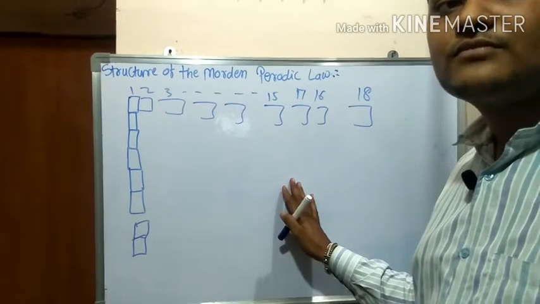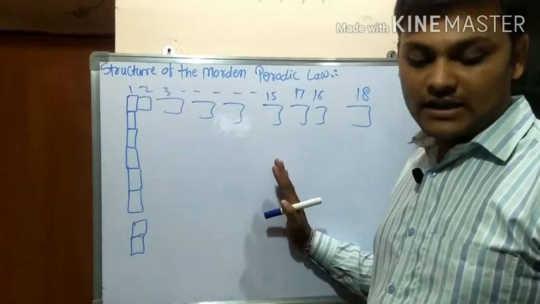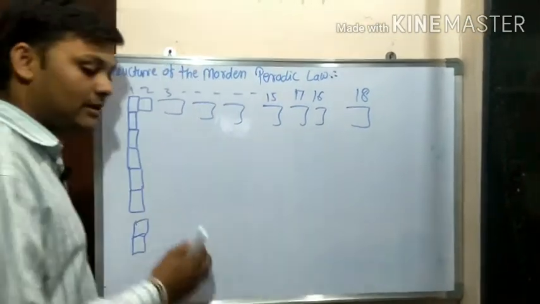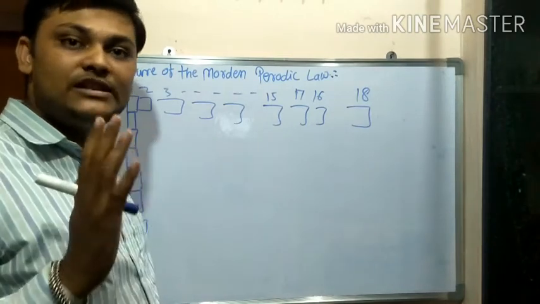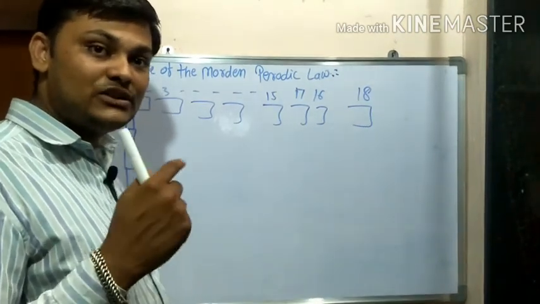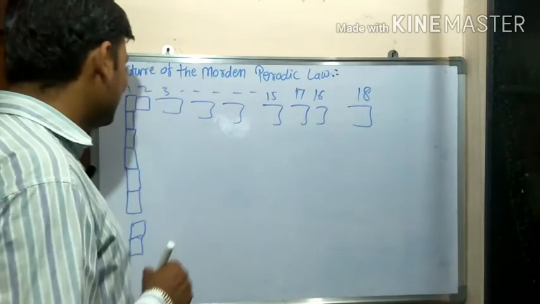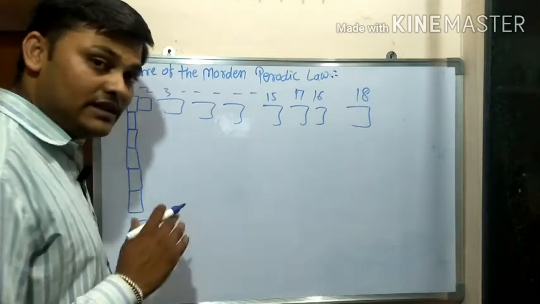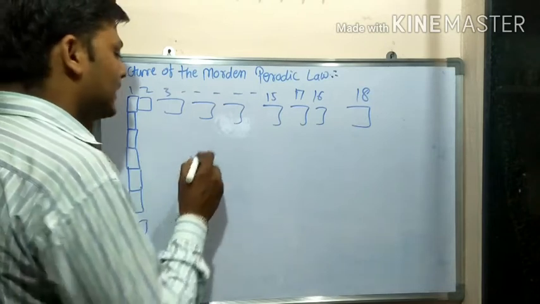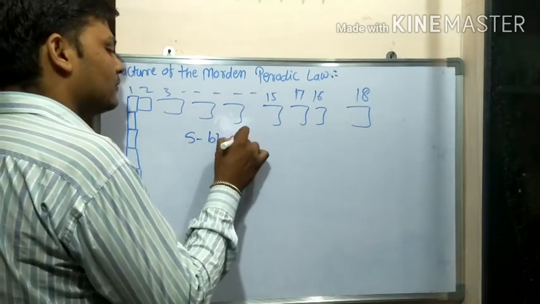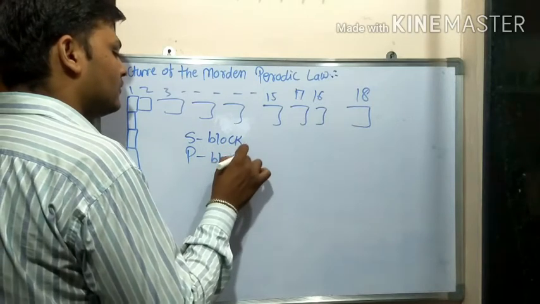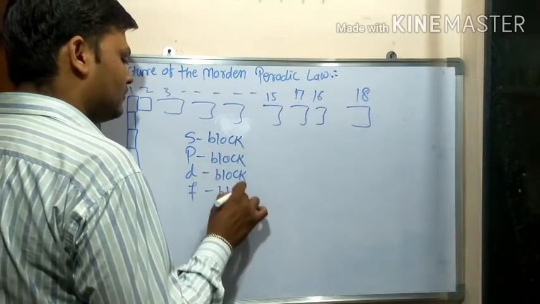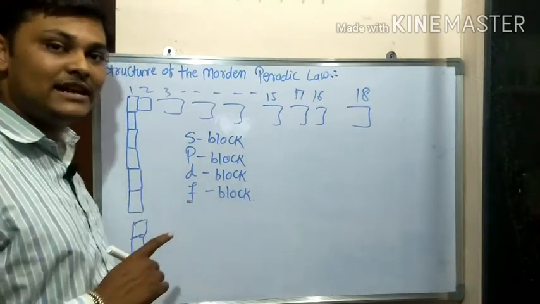As you can see, the entire periodic table is filled. On the screen you can see the periods and groups, and we have also mentioned the s block, p block, d block and f block elements. Here the periodic table is classified into 4 parts: s block, p block, d block and f block. The f block is nothing but the lanthanide and actinide series.